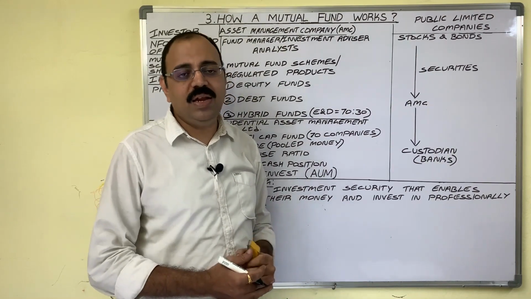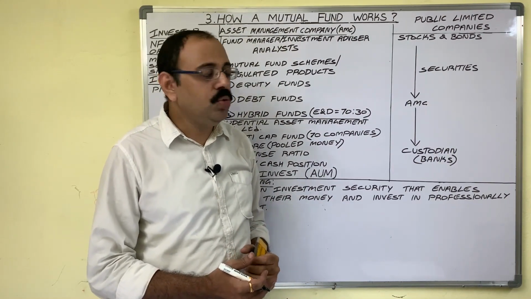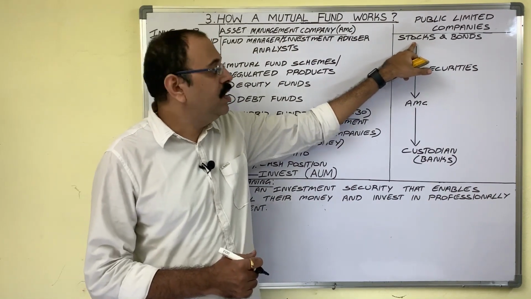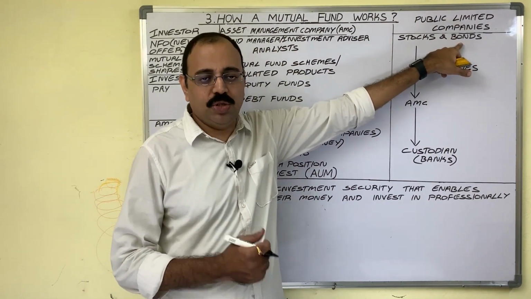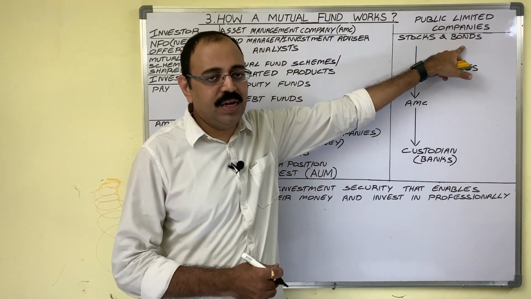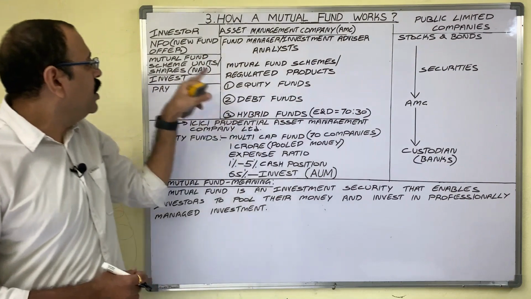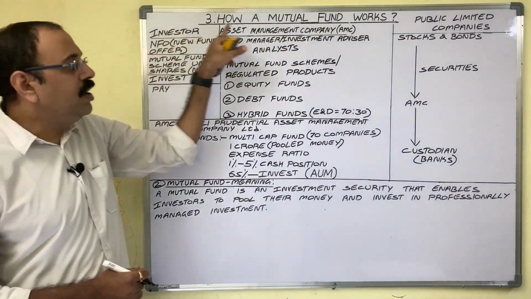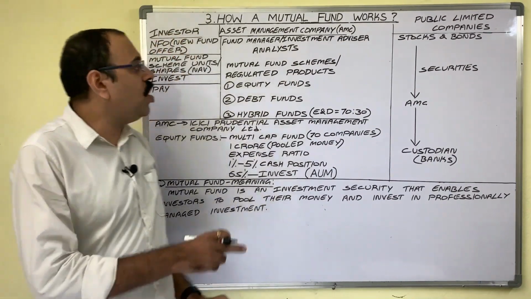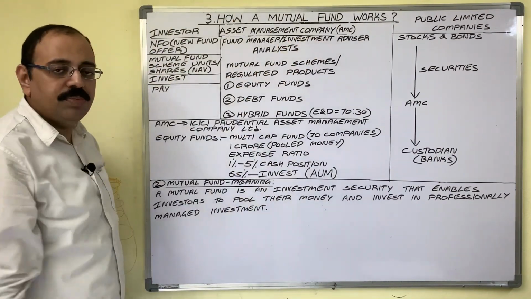For their capital requirements, they issue stocks, stock means shares, bonds, debt instruments, debentures, corporate bonds, etc. And investor has to invest in these stocks and bonds. This is called direct purchase.